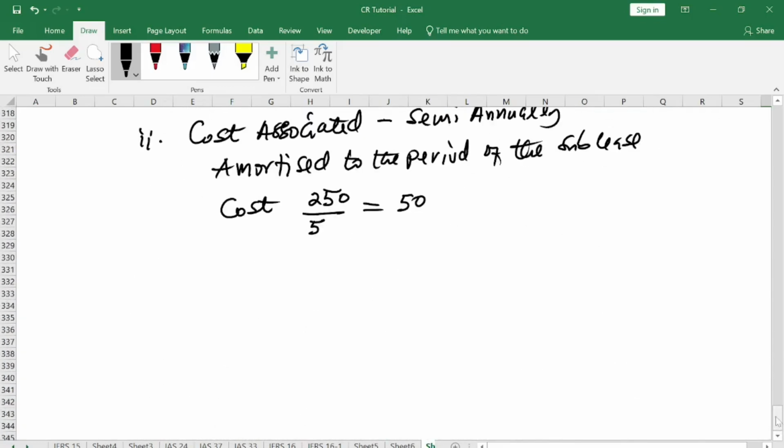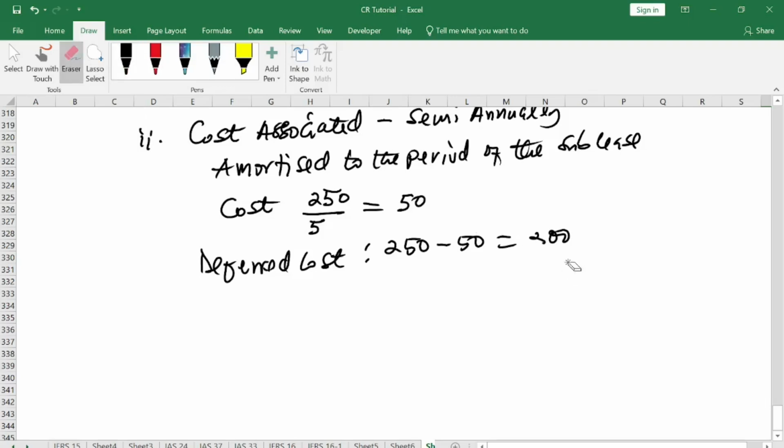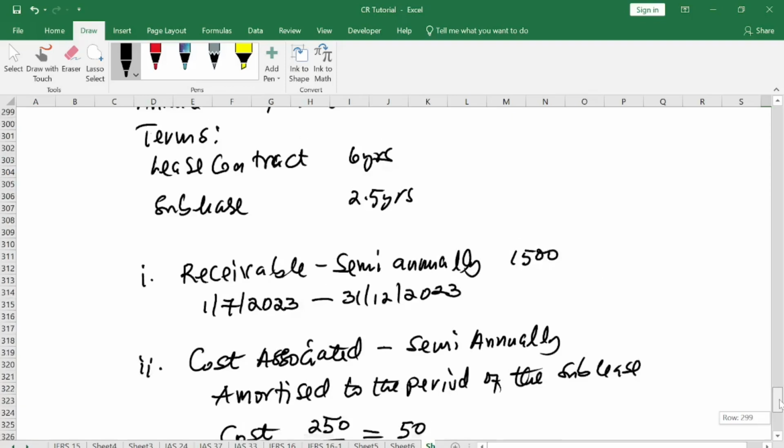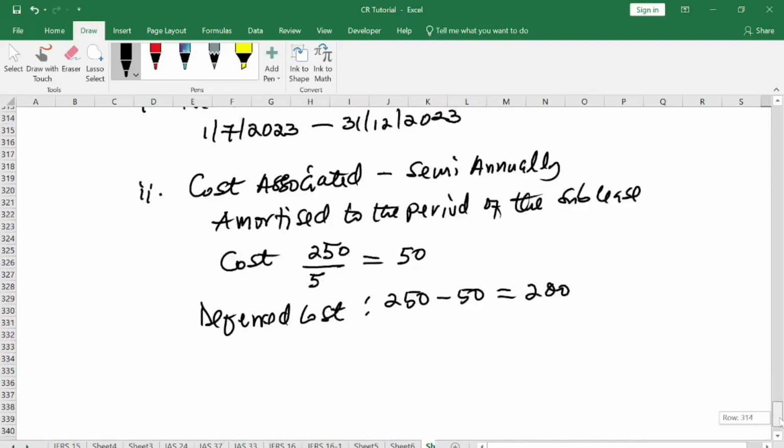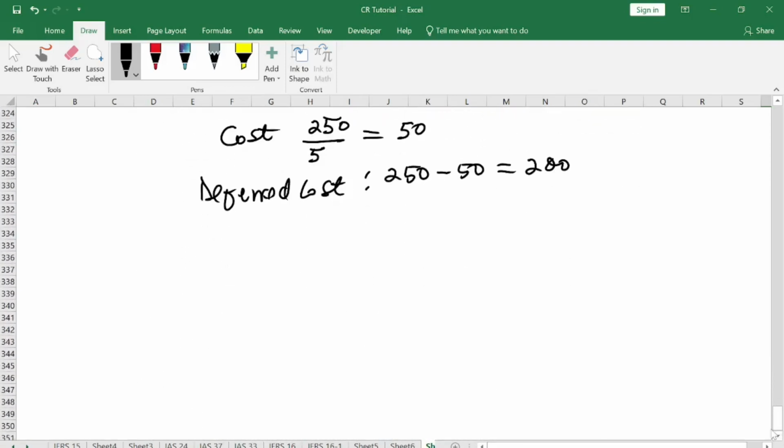All right. When you are done, you report this money, then the balance will go as deferred cost. So the deferred cost is what? The remainder of the cost. The remainder of the cost will form part of right of use of assets in the statement of financial position. So that is how we treat partial lease contract.